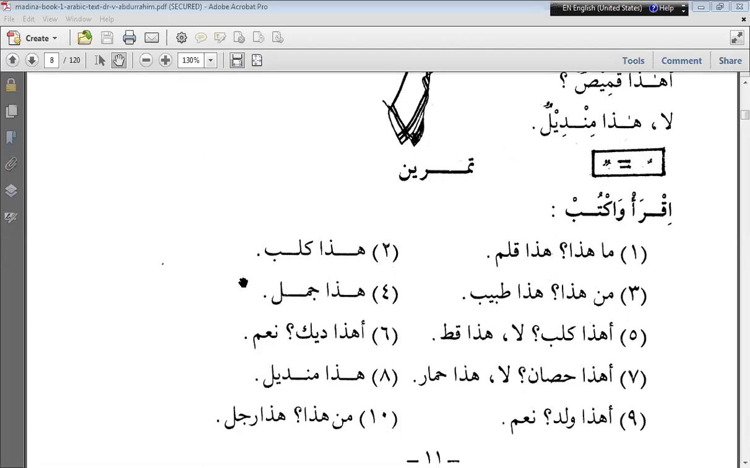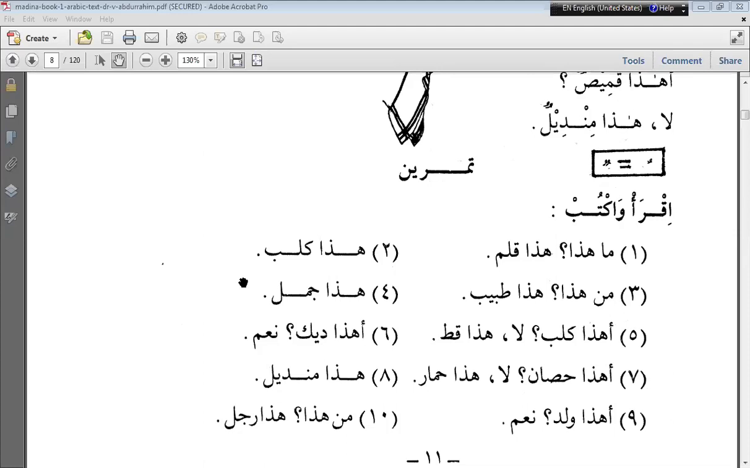Ahada dikun naam. Is this a chicken? Yes. Very good. If you use rooster or cock instead of chicken, it will be much better. Chicken is basically the eatable form. Is this a rooster? Naam, yes, correct. Because chicken is in the eatable form.